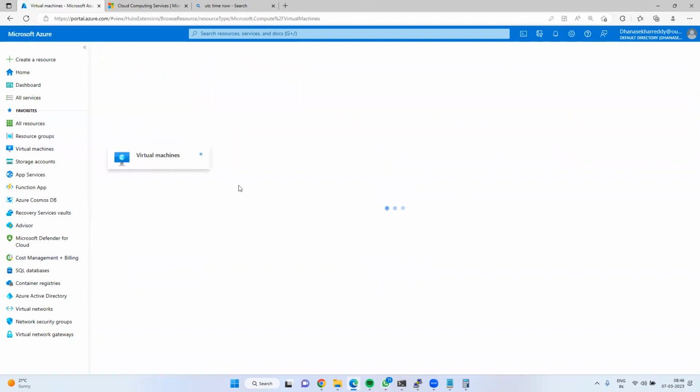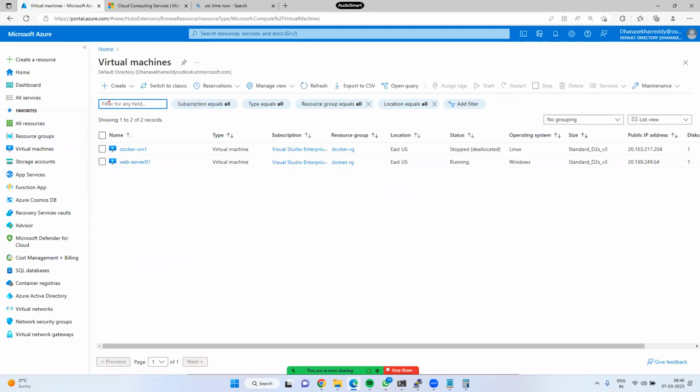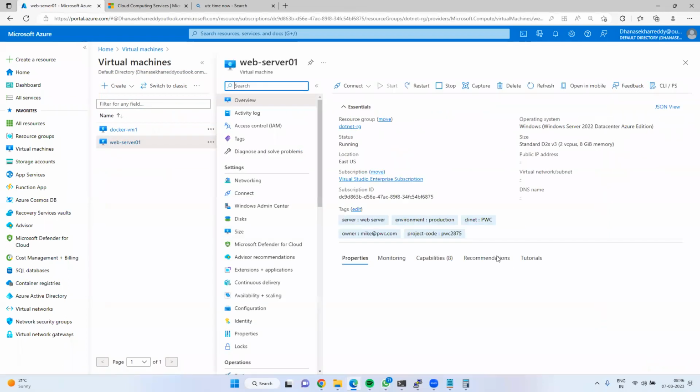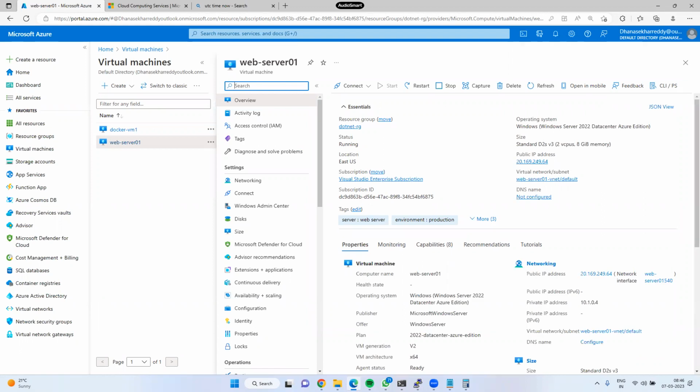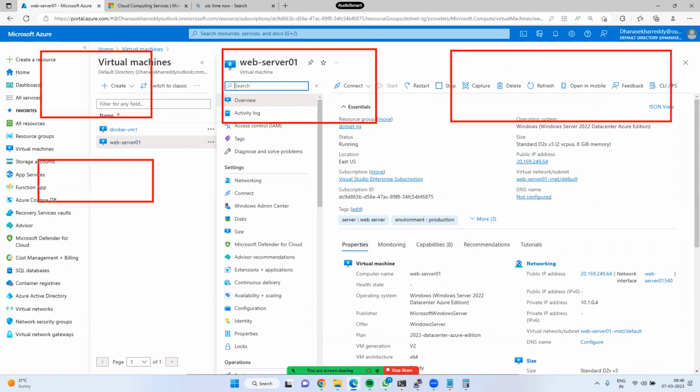Okay, if I go for virtual machine, see, the virtual machine list is displaying. When I click on it, web server, yes, within the same page it is rendering. Here you could see all properties of the virtual machine. It is unlike AWS. AWS is like a grid format.